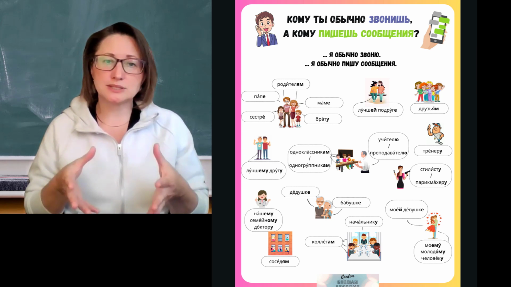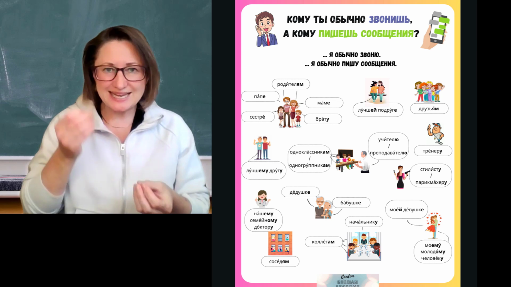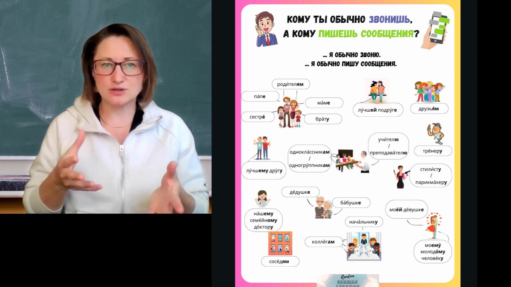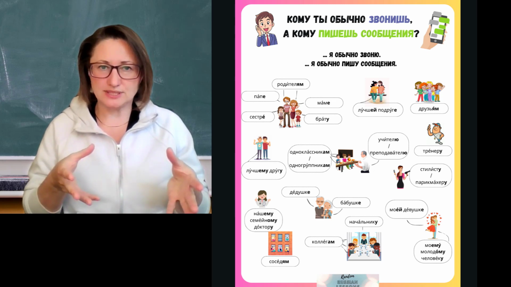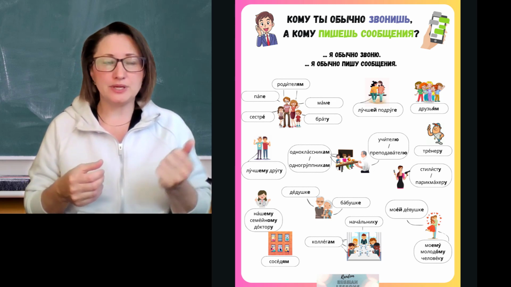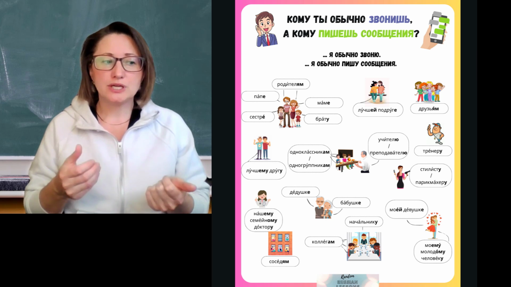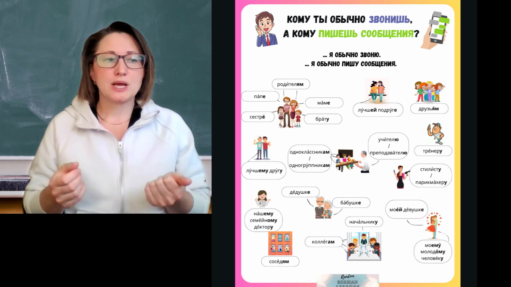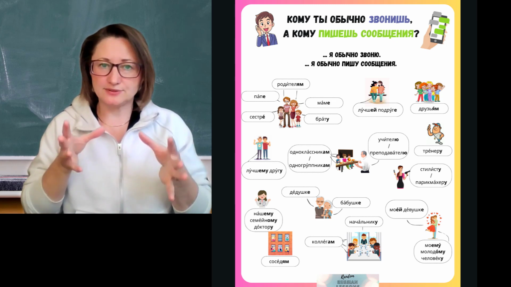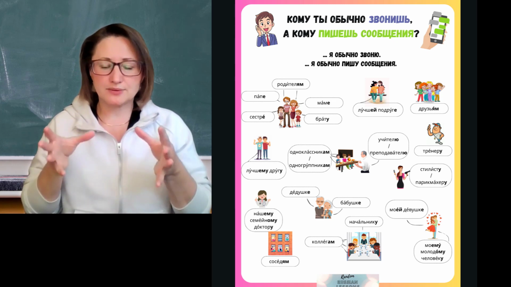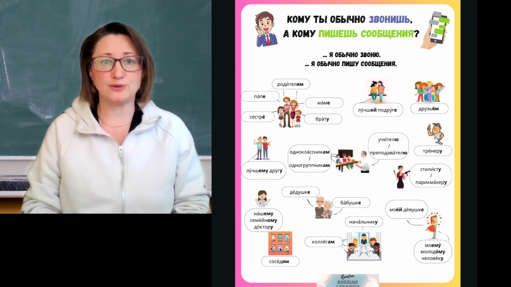In Russian, it's more common because the endings of the nouns clearly show us the role of that noun in a sentence. So I can say, маме я обычно звоню, or я обычно звоню маме, or я обычно маме звоню. So the dative, the indirect object, can be quite flexible where it can be found in the sentence. Here I put it in the front.